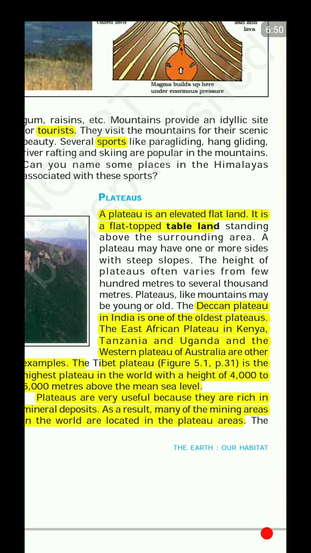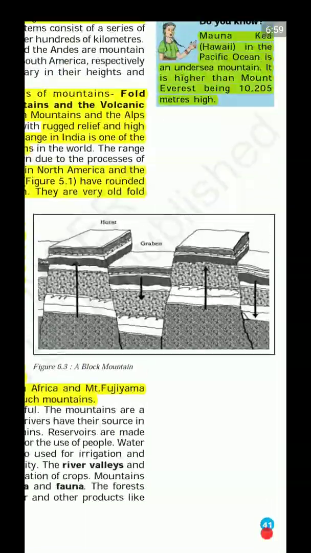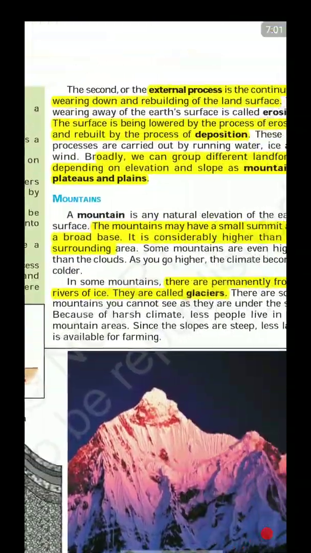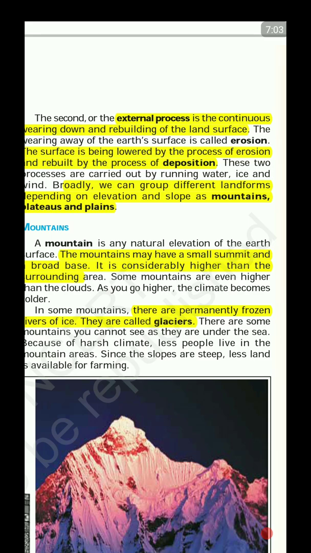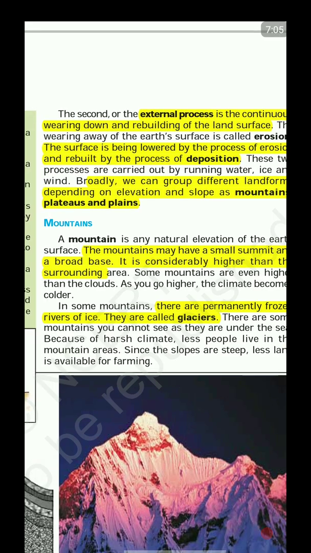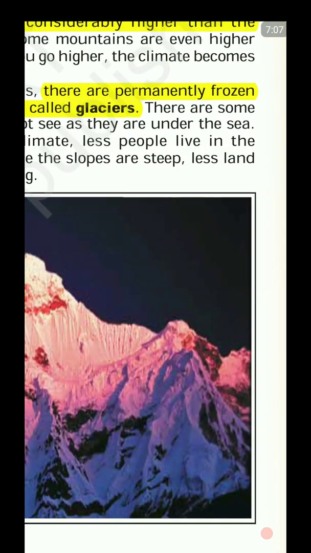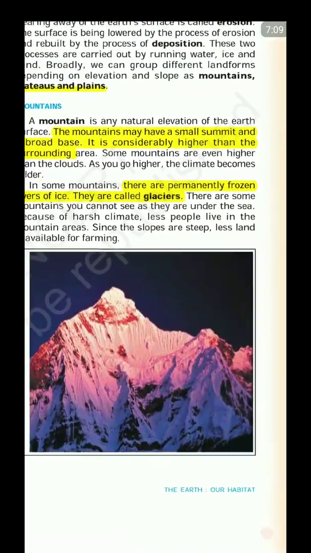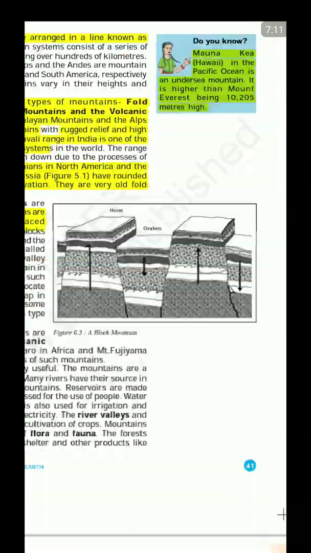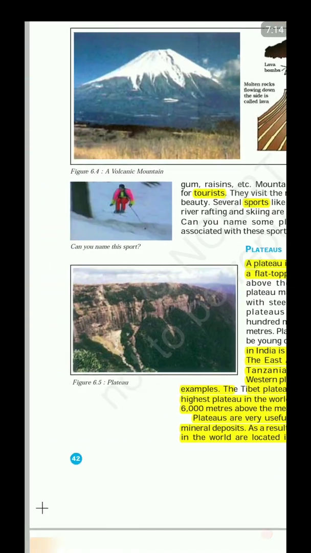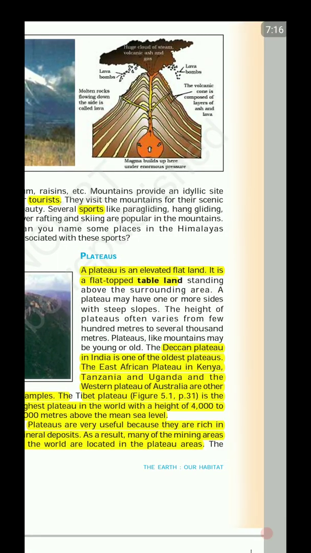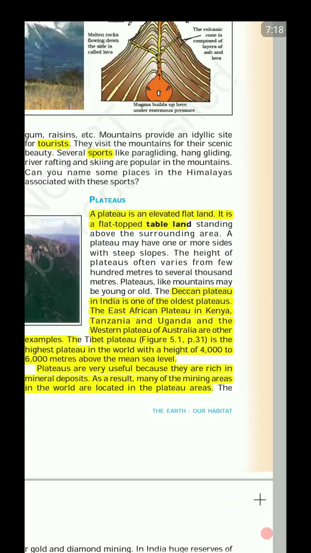Next we move to plateaus. A plateau is an elevated flat land. It is a flat-topped tableland. So the difference between the mountains, we saw what is a mountain. As we saw the definition here, the mountains have a small summit and a broad base. But a plateau is a tableland. Nothing like a small summit.